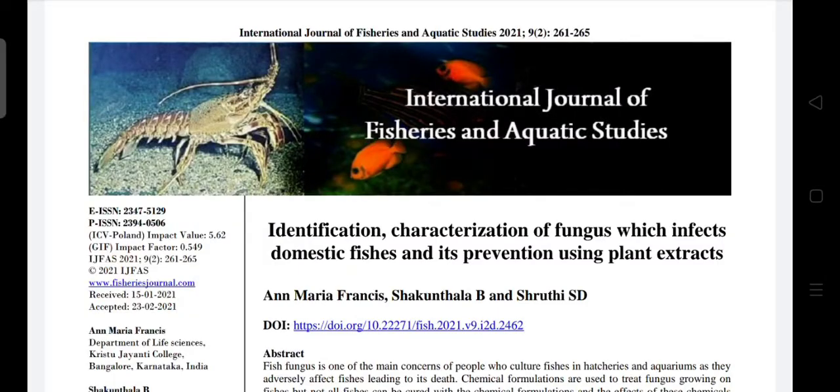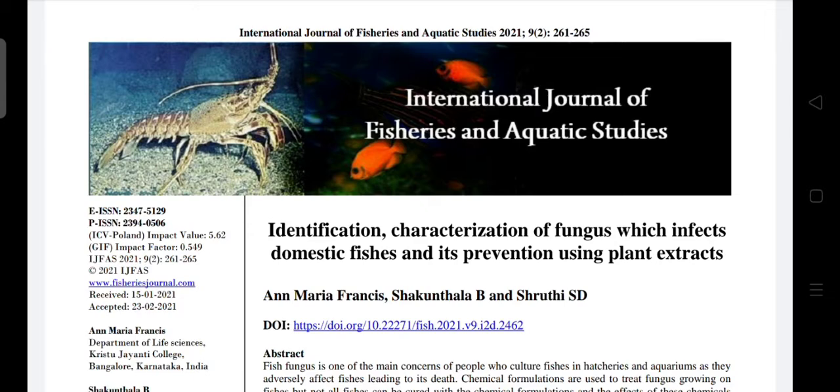As explained by Anne, we worked on the identification and characterization of fungus which infects domestic fishes and its prevention using plant extracts. Our research findings are published in an international journal of fisheries and aquatic studies. I really appreciate the efforts done by Anne in this regard.